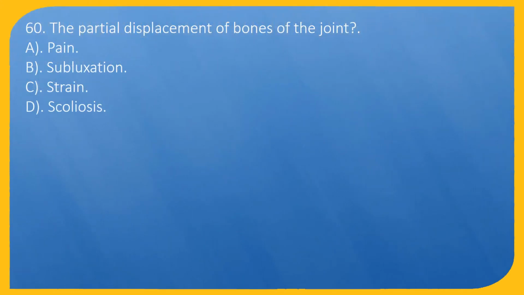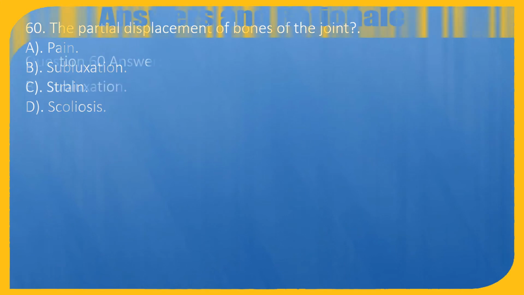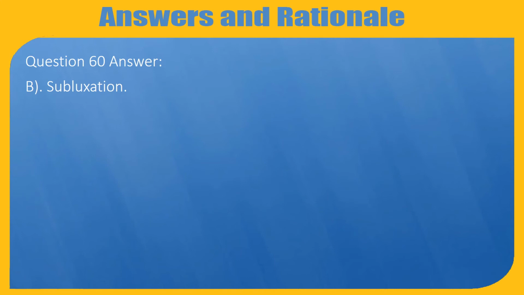Question 60. The partial displacement of bones of the joint? A. Pain. B. Subluxation. C. Strain. D. Scoliosis. Question 60. Answer: B. Subluxation.